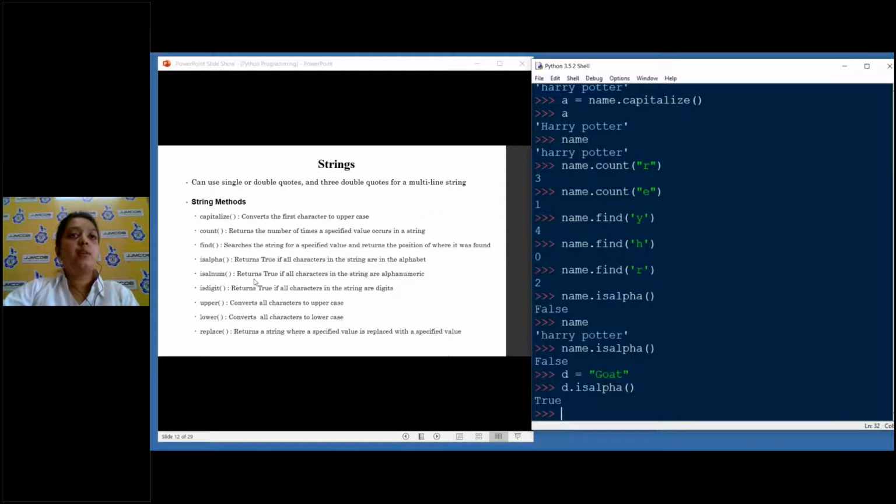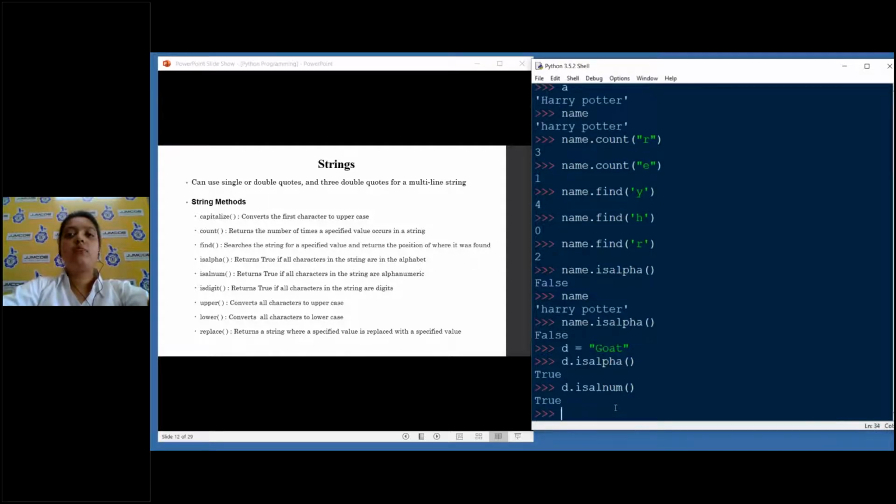We have isalnum, which returns true if all the characters in the string are alphanumeric. So what it means is that even if I do d.isalnum, I will get true. Yes, there are alphabets or numbers; even though there is no number here, at least it has all the alphabets.